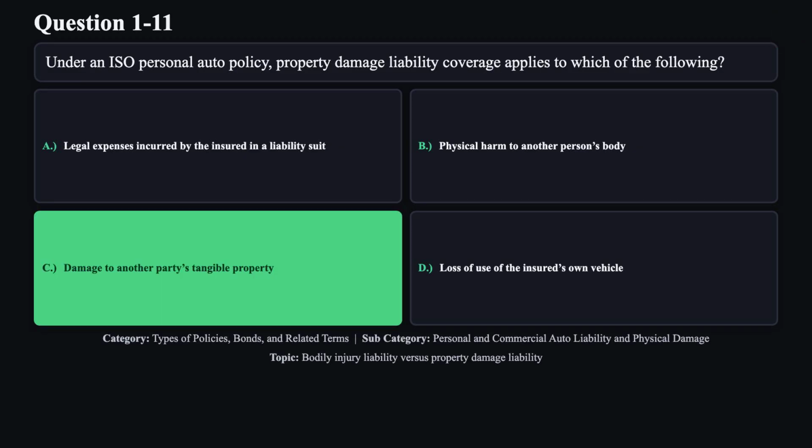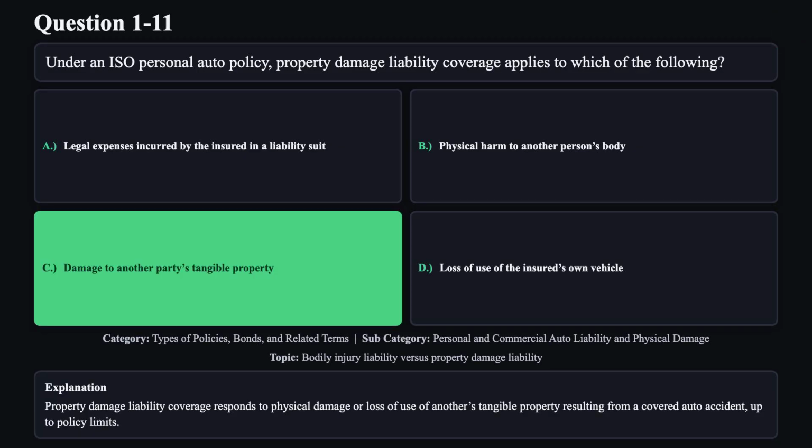The correct answer is C. Property damage. Liability coverage responds to physical damage or loss of use of another's tangible property resulting from a covered auto accident up to policy limits.